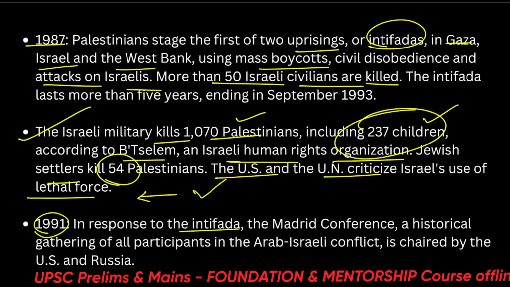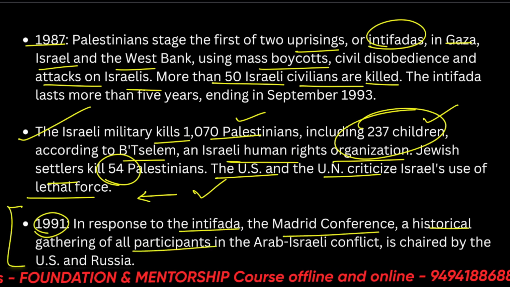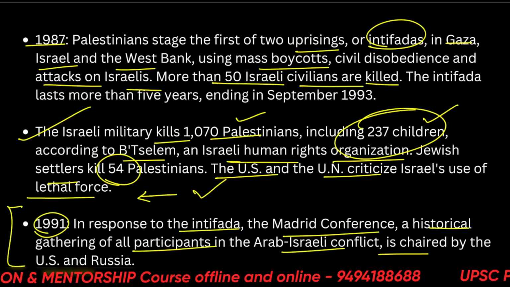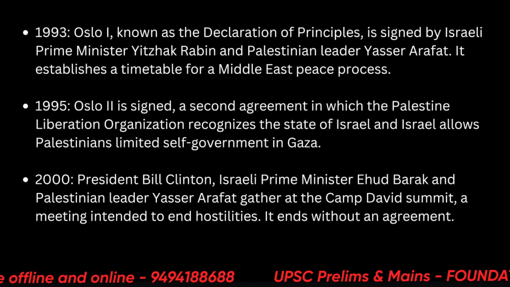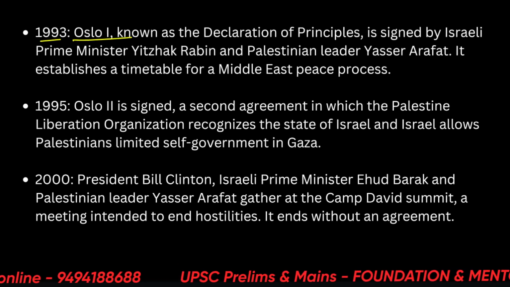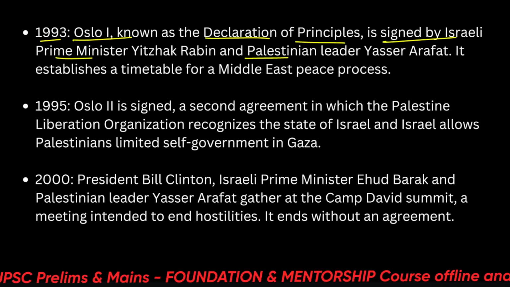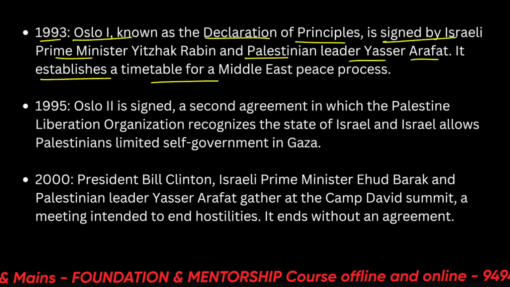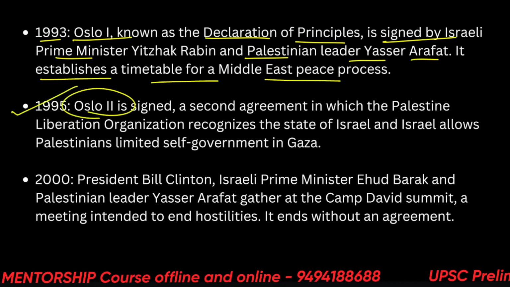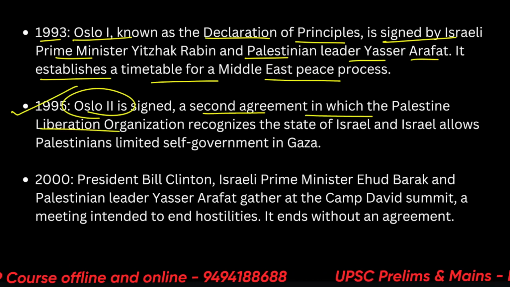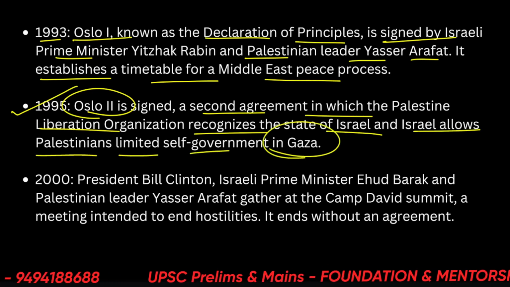In 1991, in response to the Intifada, came the Madrid Conference. This is very important. A historical gathering of all participants in the Arab-Israeli conflict, chaired by the US and Russia. So in 1993, after this, the Oslo declarations come into power. The Oslo Declaration of Principles is signed by the Israeli Prime Minister and Palestinian leader Yasser Arafat. It established a timetable for the Middle East peace process. In 1995, Oslo II is signed, a second agreement in which the Palestine Liberation Organization recognized the state of Israel, and Israel allows Palestinians limited self-governance in Gaza.